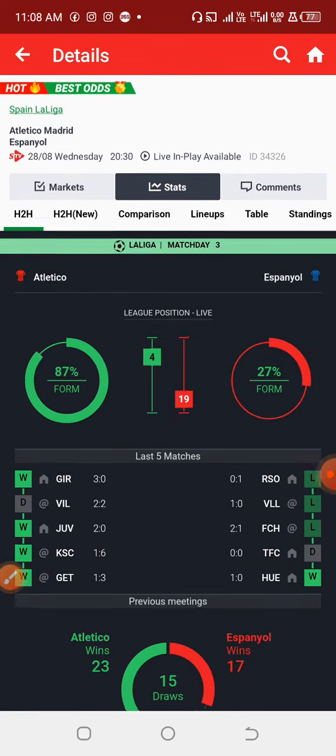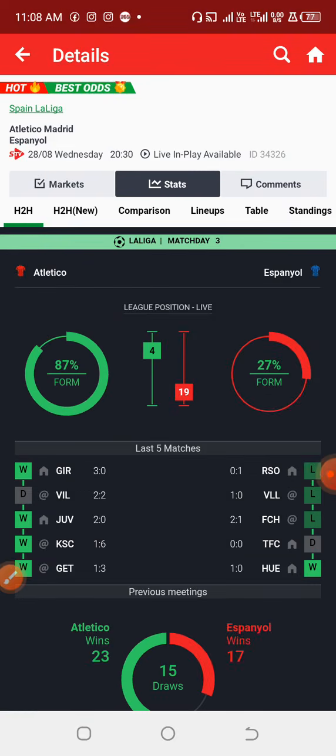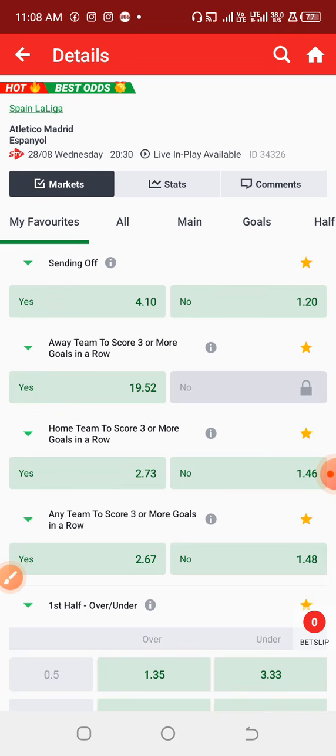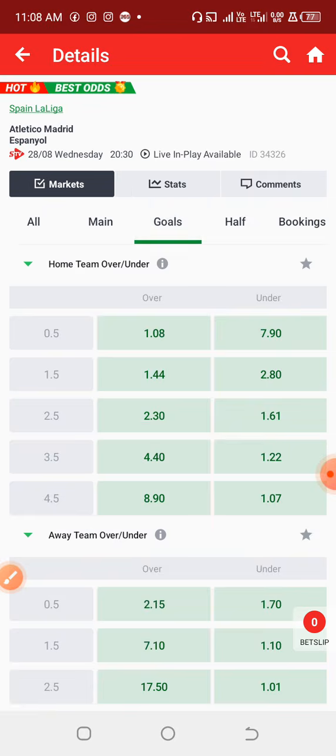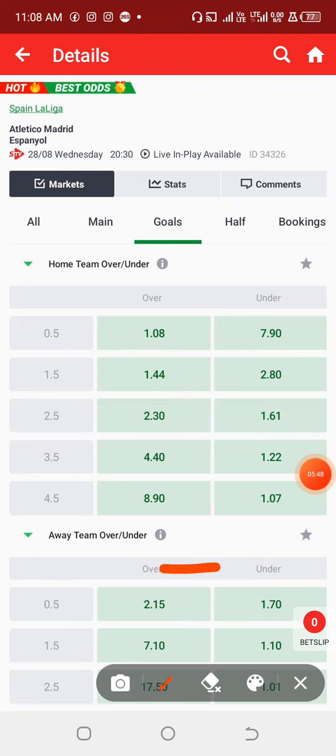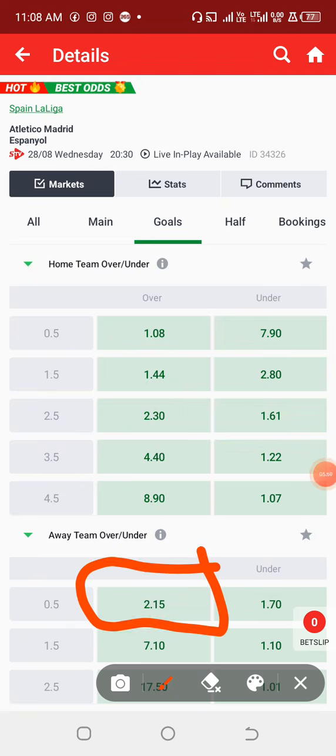Now let us move on to the odds provided by the bookmakers, because I'm very sure with this kind of statistics the bookmakers will not give you favorable odds, because there is a high probability of it coming out so well. Now let's check. So as you can see, the odd for the away team scoring goals is 2.15.